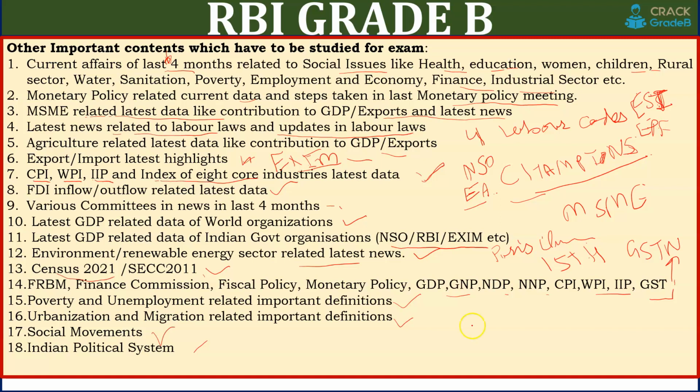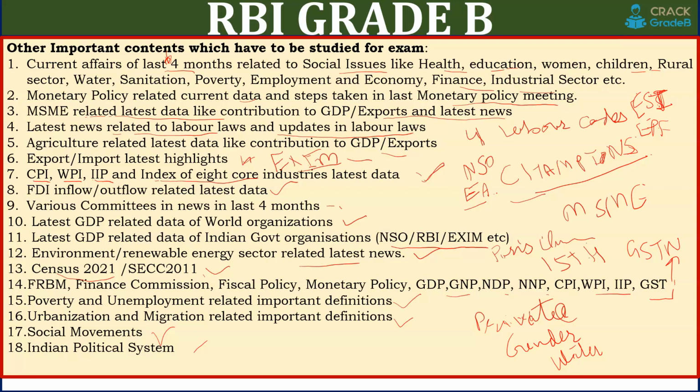And one more thing, sometimes private organizations' reports are in the news. Those are important only if they are related to social issues. Like if any report has predicted gender issues related data, or water, sanitation, health related data, that is sometimes asked in single-mark questions. So data related to India is only important. No need to study the data for other countries.